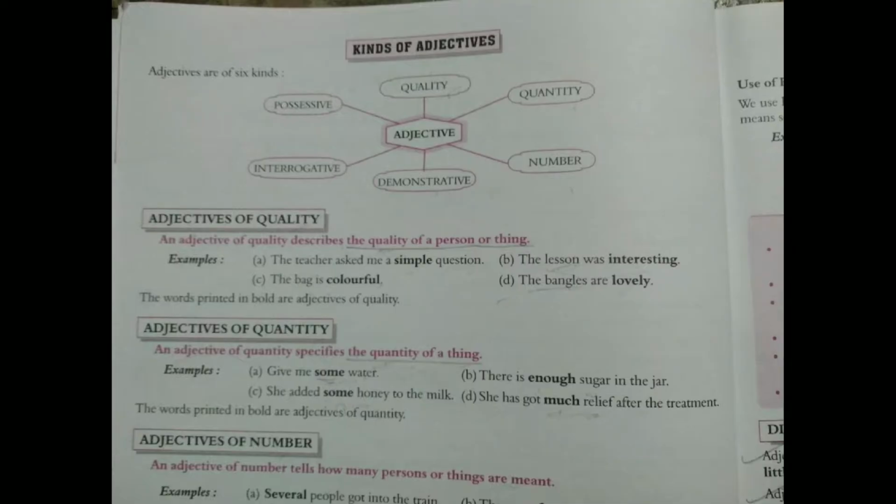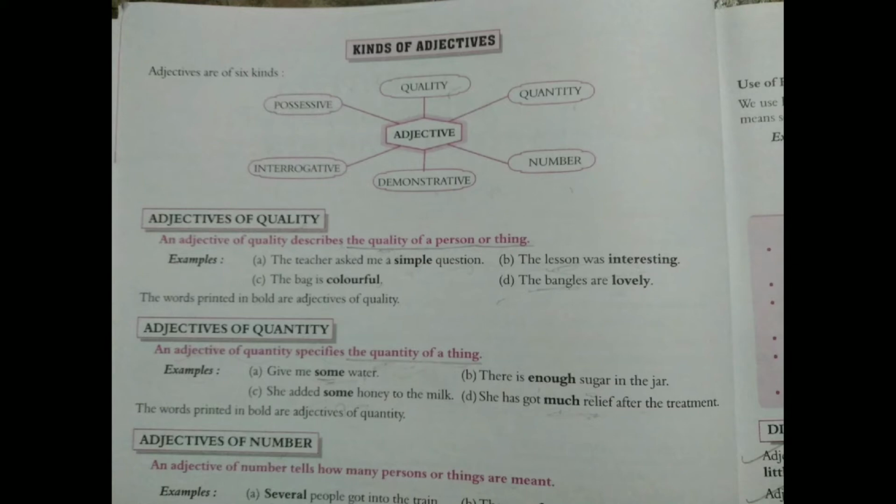Come to page number 28. Here we can see kinds of adjectives. Adjectives are of 6 kinds. See here in the picture. Adjective of quality, adjective of quantity, adjective of number, demonstrative adjective, interrogative adjective, and the last one, possessive adjective.